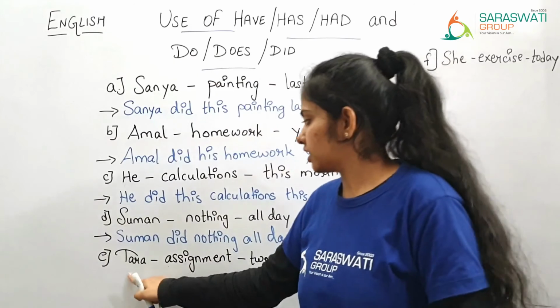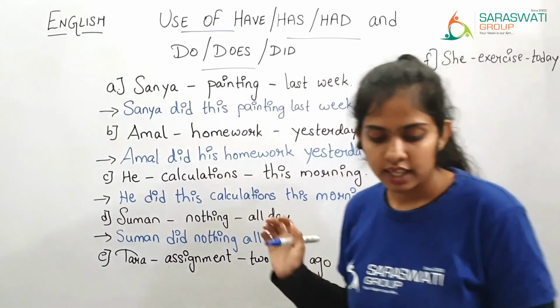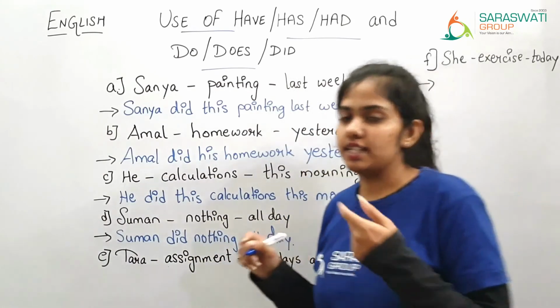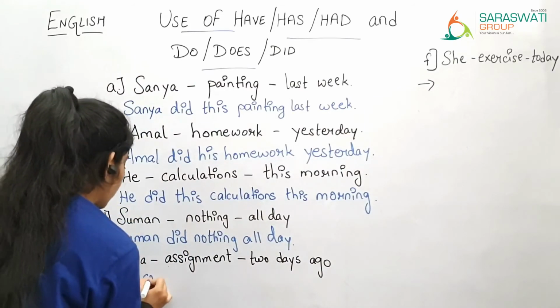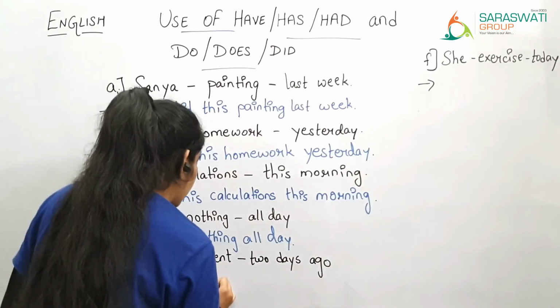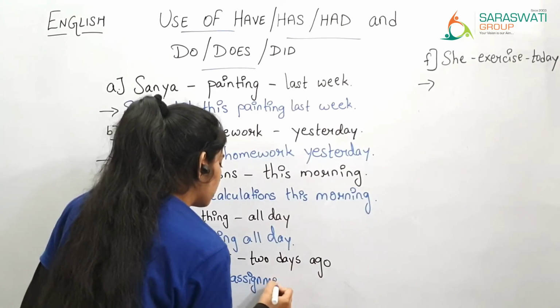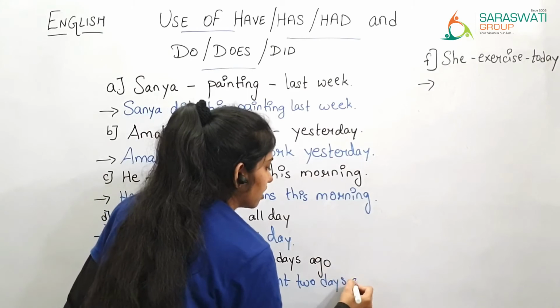Now Tara assignment 2 days ago. Tara completed the assignment 2 days ago.